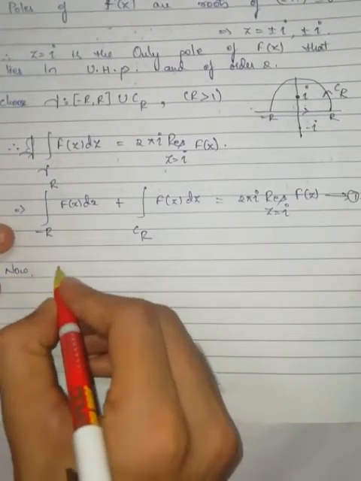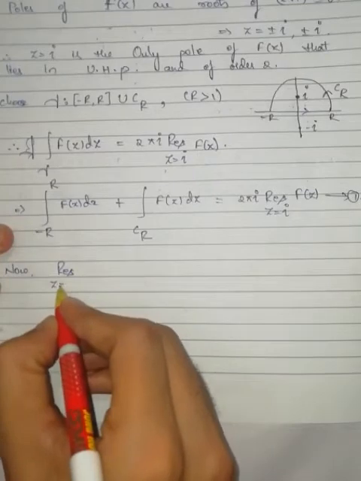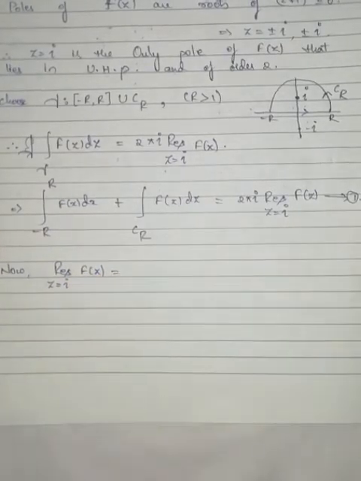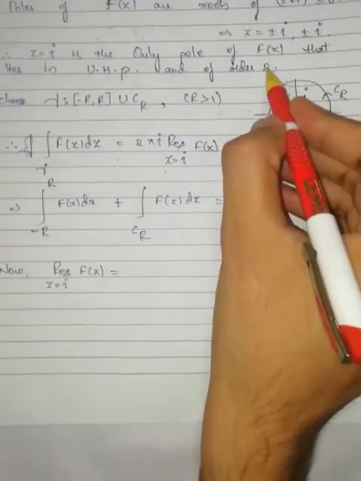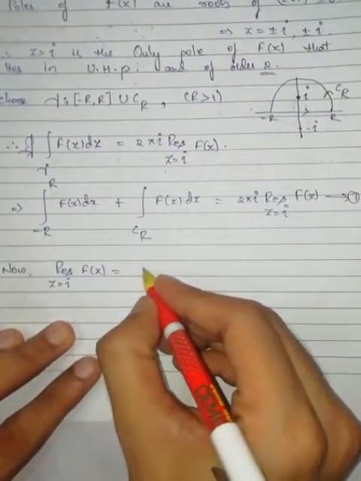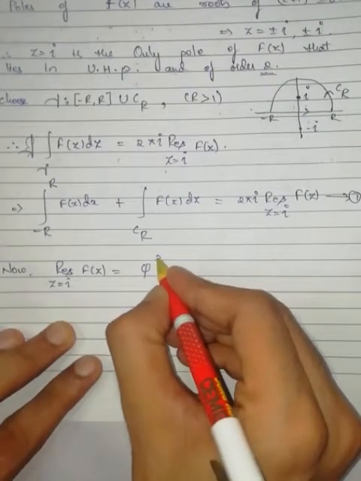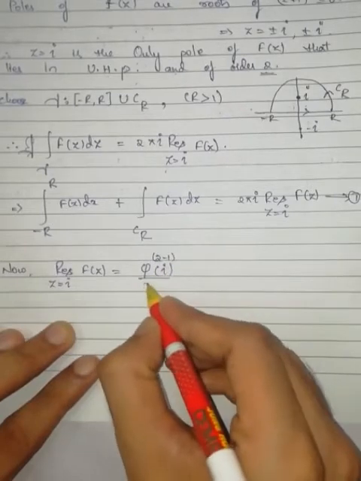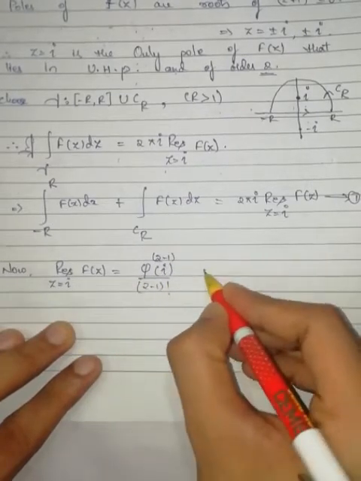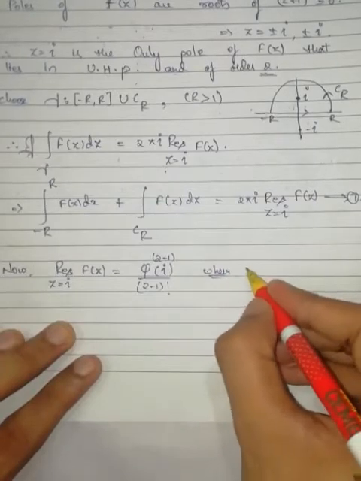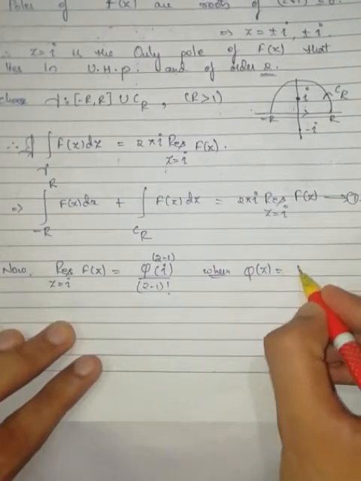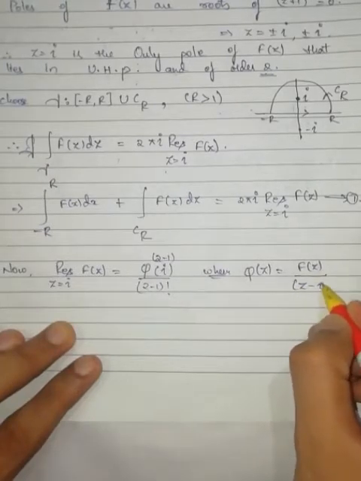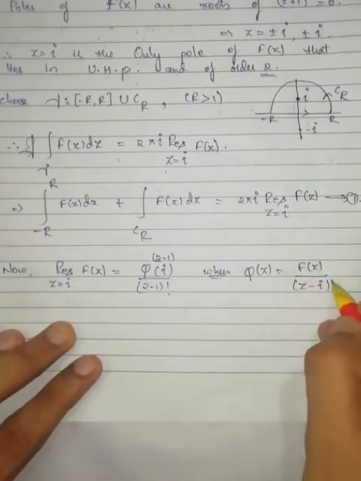Now, residue at z is equal to iota of capital F of z. Since iota is a pole of order 2, this can be written as the 2 minus 1th derivative of phi at iota by 2 minus 1 factorial, where phi of z is equal to F of z by 1 over (z minus iota) to the power of m, that is 2.